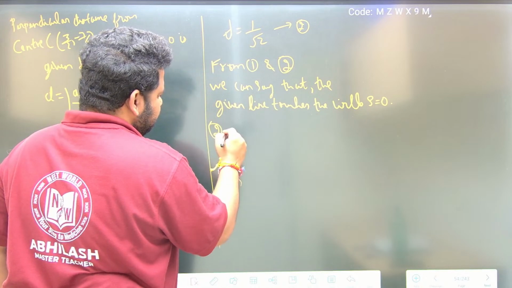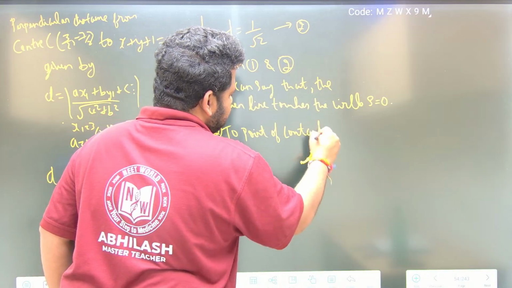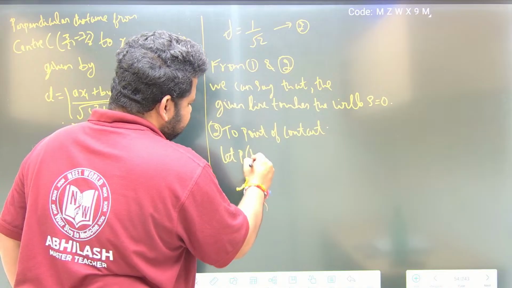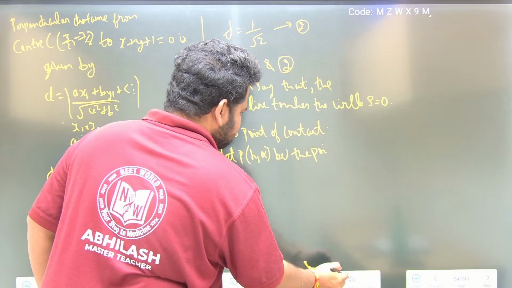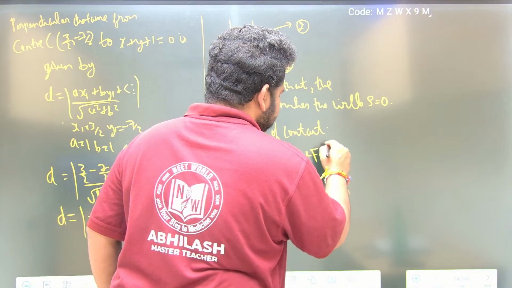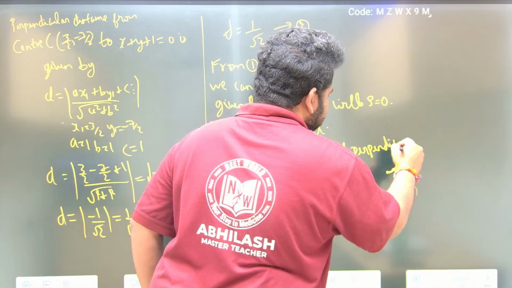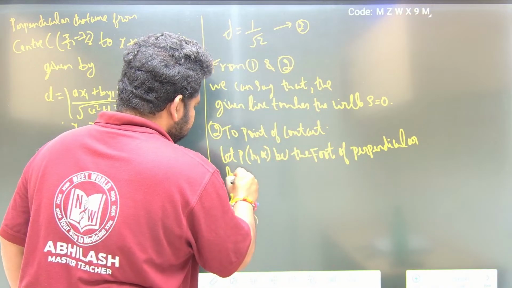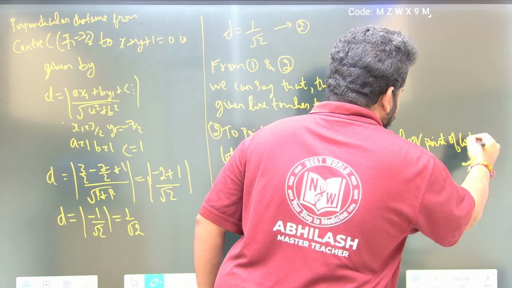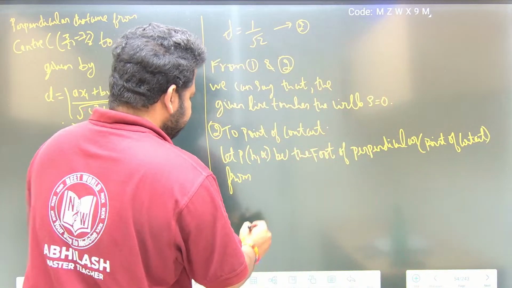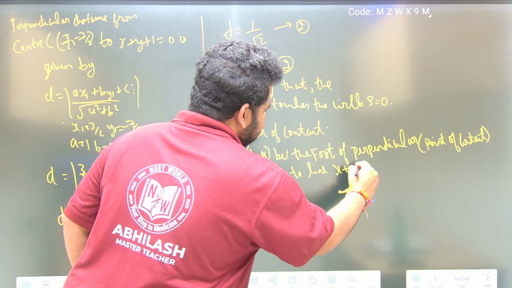Now second is to find the point of contact. Let P h comma k be the foot of perpendicular from C. Foot of perpendicular means point of contact. This point of contact only we are finding, the foot of perpendicular from the center to the line x plus y plus 1 is equal to 0.